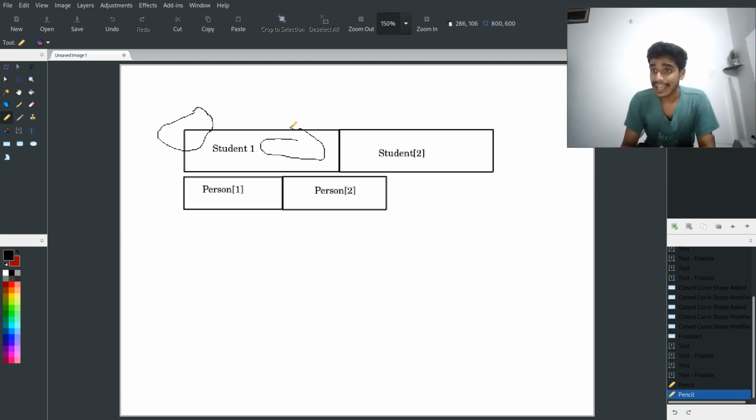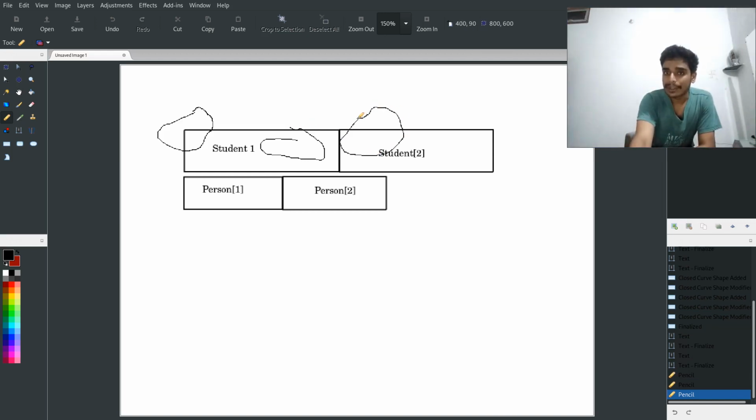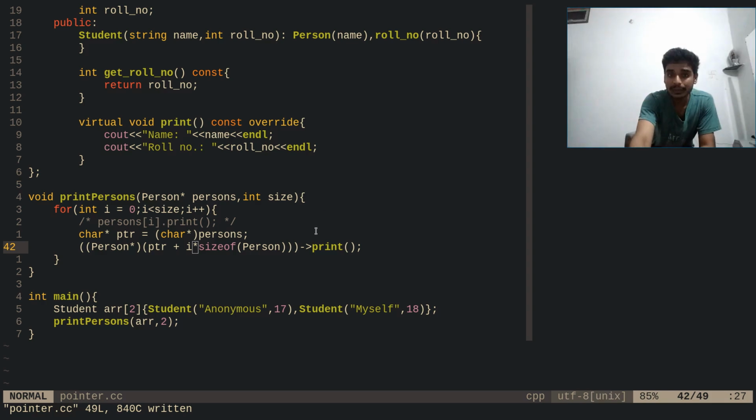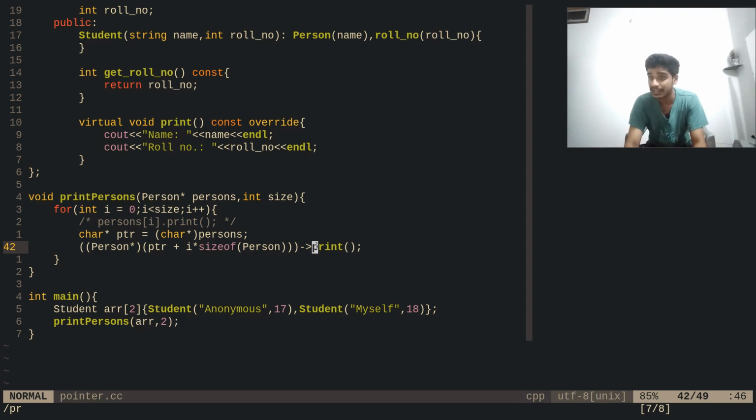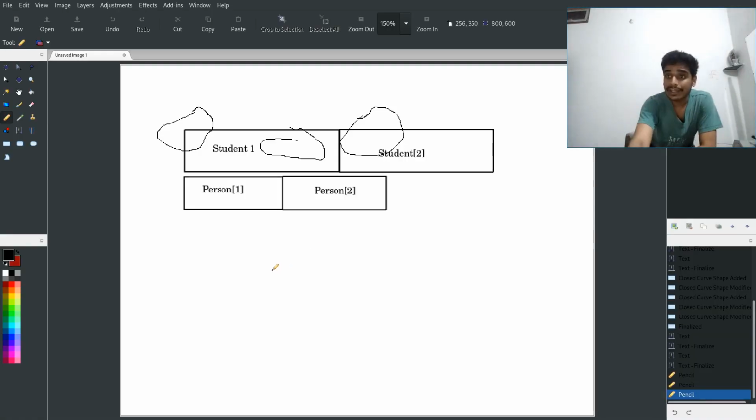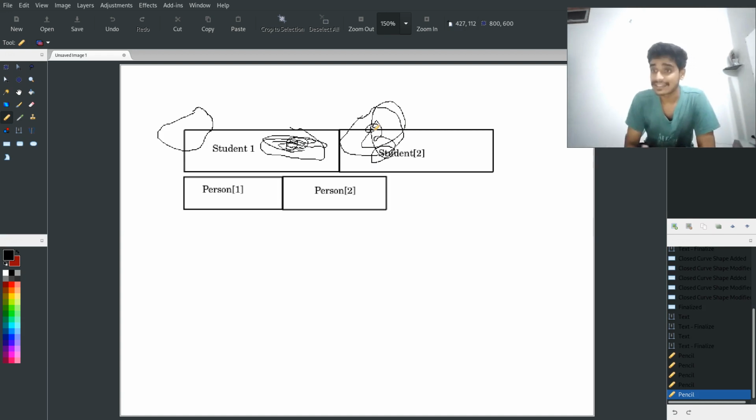What it assumes to be. Okay, not exactly, because the virtual table is going to lie here, but where we are going to search. And now because we are calling the print function here, we are just calling this print function in here. So we are searching for the virtual table. Now the virtual table, where are we searching? We are searching some region in here, but where should we search? We should search in some this of the memory region. That is what is going on. Okay, so because there is no virtual table lying here, we are getting a segmentation fault.